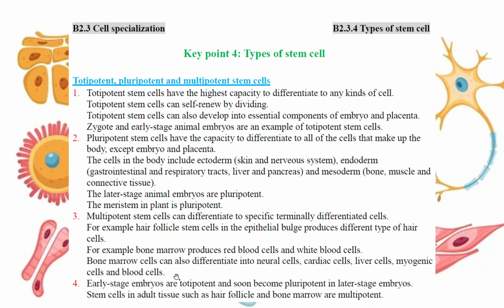So the early stage of embryos are totipotent. Okay? Soon they become pluripotent and ready to develop into different organs, different parts of the body. And then at the last step in the adult state, they become multipotent. Okay? They will change to the terminally differentiated cell.